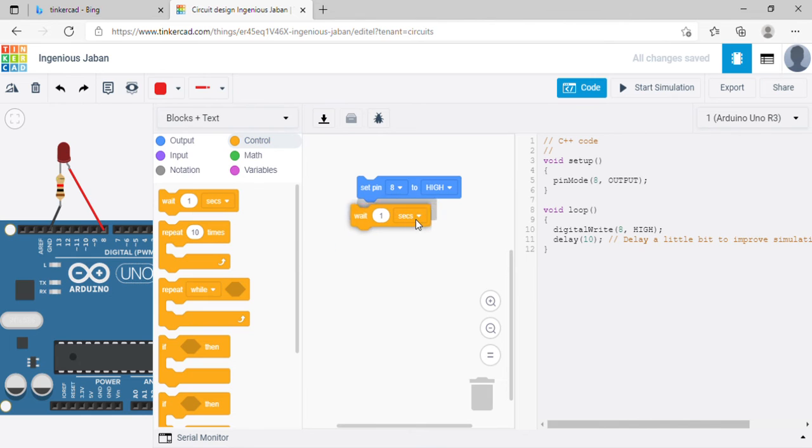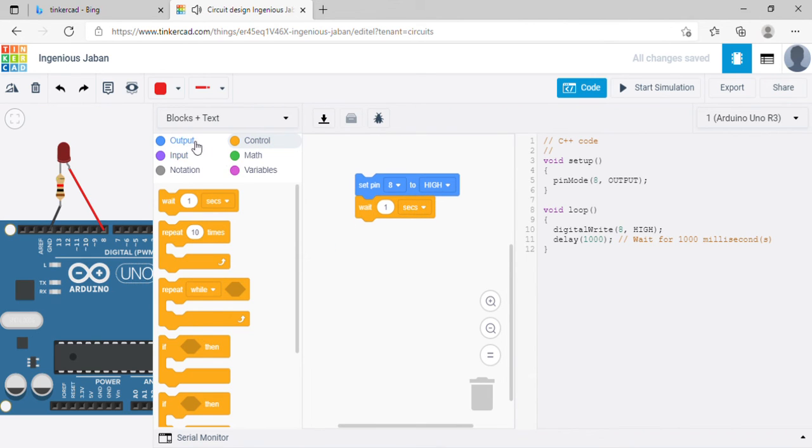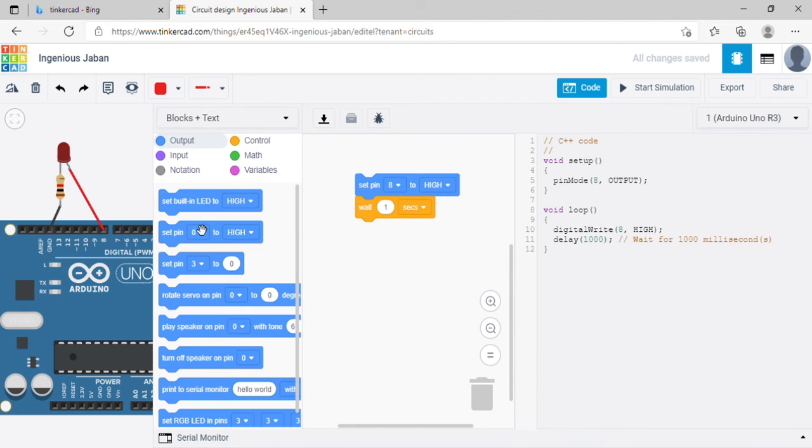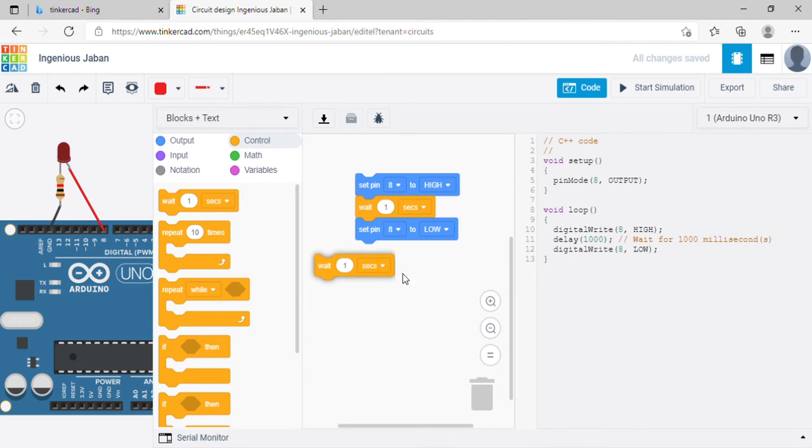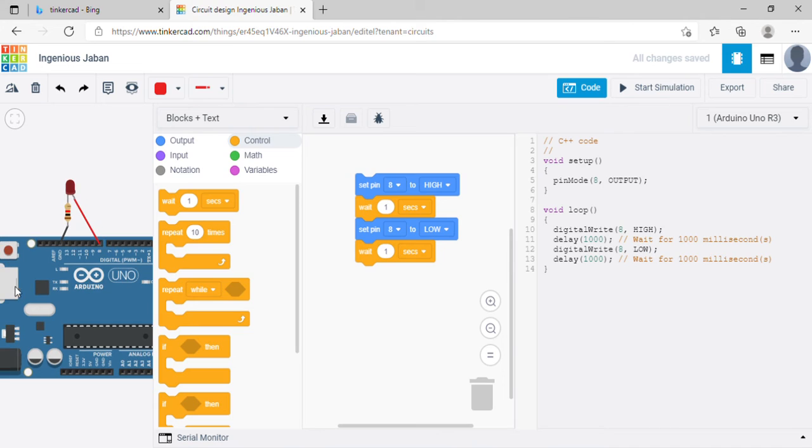When you provide the wait for 1 second here, after making it high, after the 1 second, again I need to use the same pin. Which pin? 8 number pin. But this time it should turn off. Low in the sense off. And again you have to provide wait for 1 second. So once you upload the code, automatically this code will continuously perform.